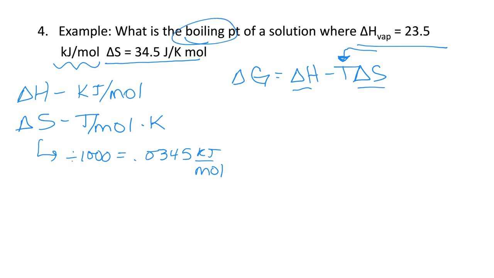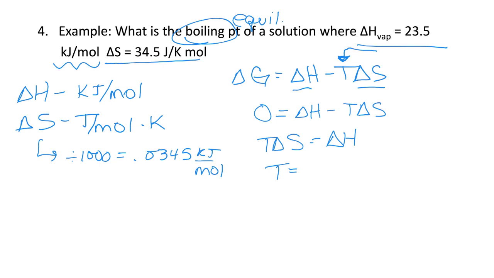Something to know, boiling point temperature. At the boiling point, that is considered to be a situation of equilibrium with our phases. And so at equilibrium, or at any kind of boiling point or melting point, delta G is going to equal 0. So 0 is going to be equal to delta H minus T delta S. I'm trying to solve for temperature. So I'm going to bring this over to the other side, get T delta S equals delta H, and my temperature is going to equal delta H over delta S.